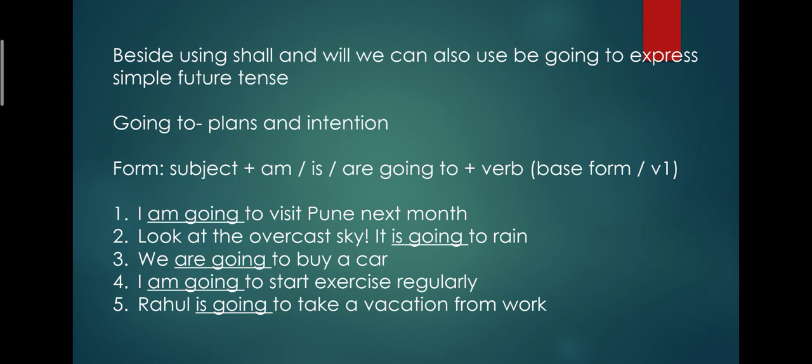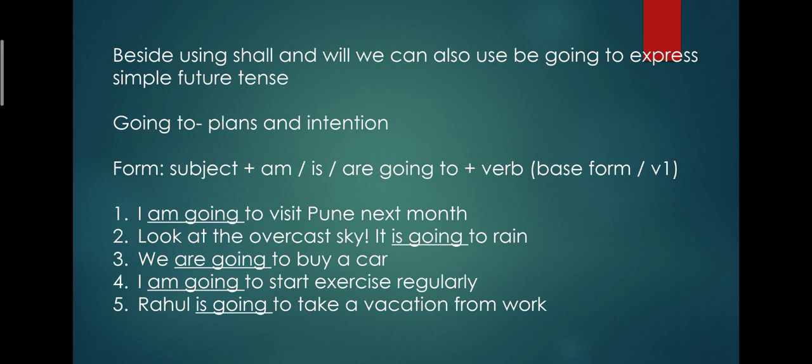Besides using shall and will, we can also use be going to express simple future tense. Children, going to actually indicates plans and intention. When we talk of present continuous, it's an arrangement. Present continuous is plus ing form of verb, so it's arrangement. But here going to is plan and intention.